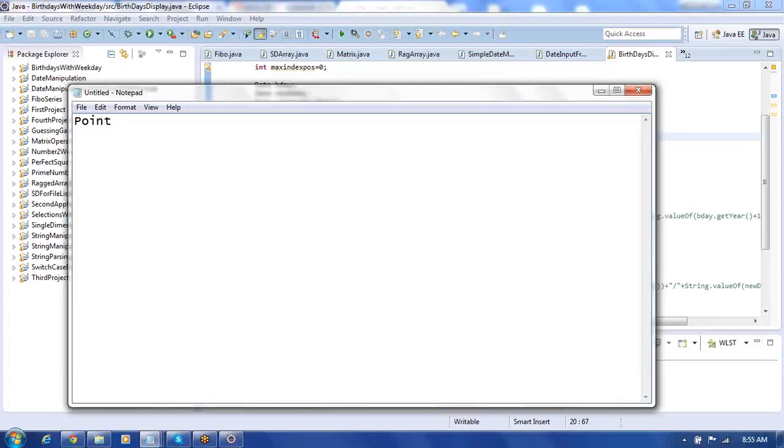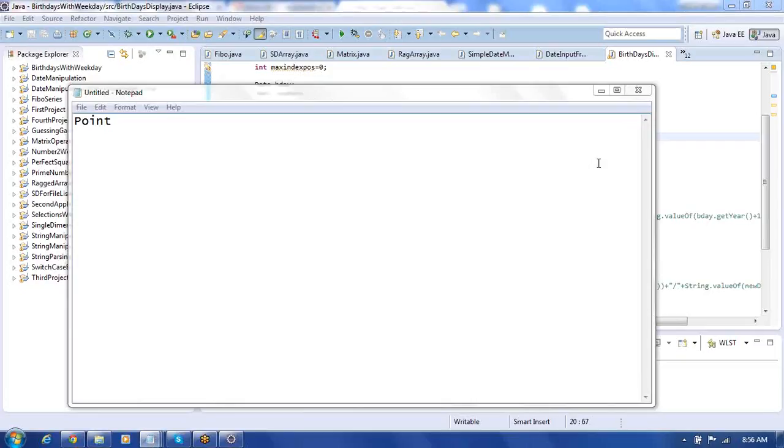So for some point x equal to 0, y equal to 0, for another x equal to 0, y equal to 1, for another x equal to 0, y equal to 2. Like this, you can get new points also. So the different points have different states. They can be called objects, but basically they belong to the point class. A point class is nothing but a specification for the point object. Using that specification, we can create point objects.